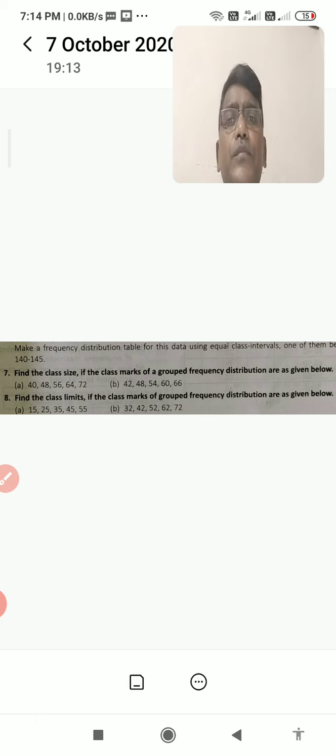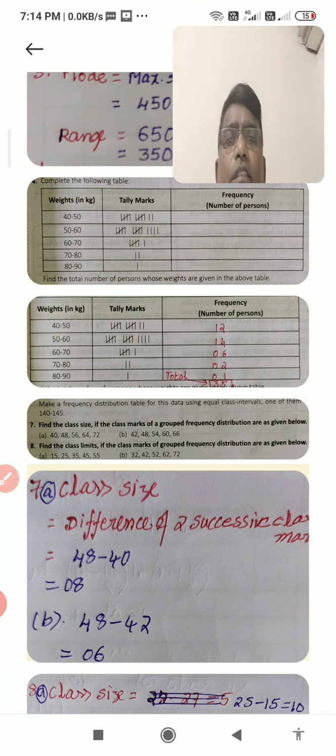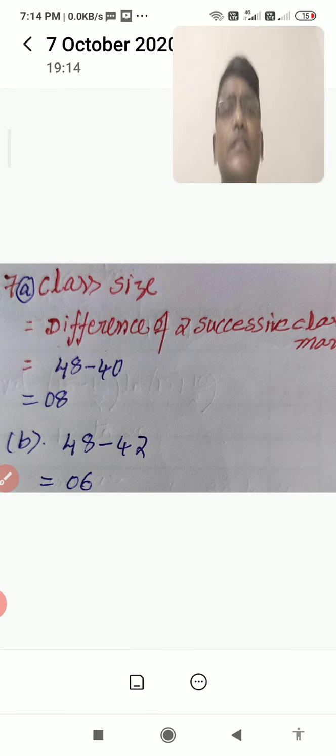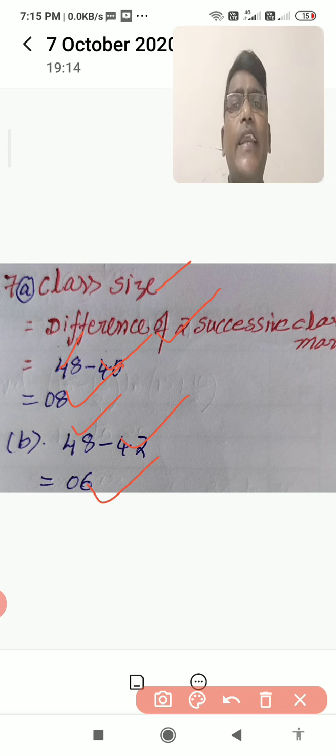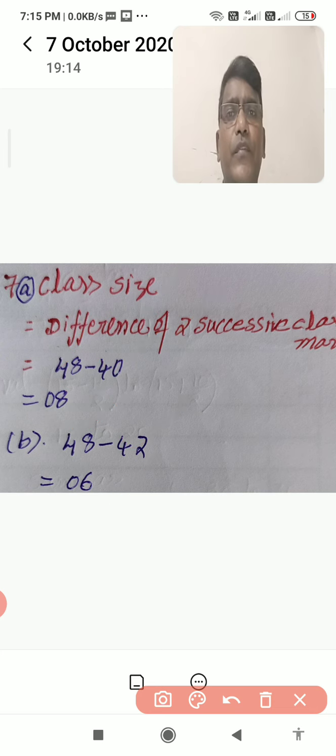Then question number 8 you observe. So I will first show question number 7 clearly to you. This is question number 7. How to find the class size, you observe. Class size means the difference of two successive classes. Successive means consecutive numbers, that is, bigger number minus smaller number. 48 minus 40 is 8. So your class size of A is 8, and then you go to B. Same way, two successive numbers are there: 48 minus 42 is 6. So these are the A and B answers. I think it is clear to you. No confusion is there. You take two successive numbers and take their difference, that is the class size.